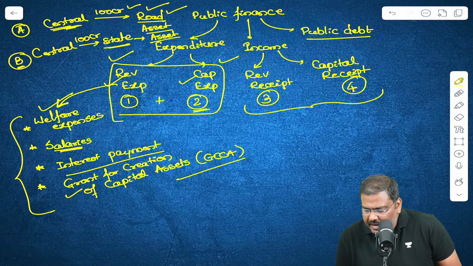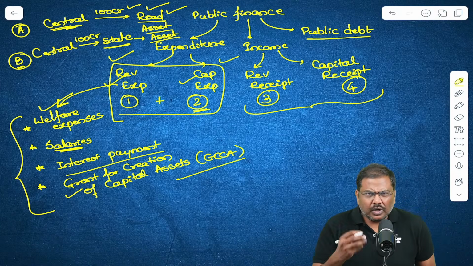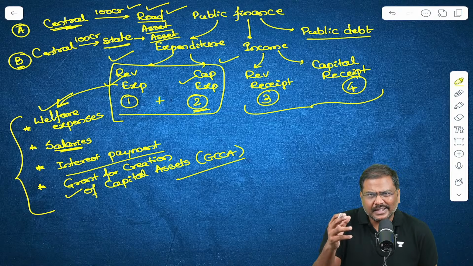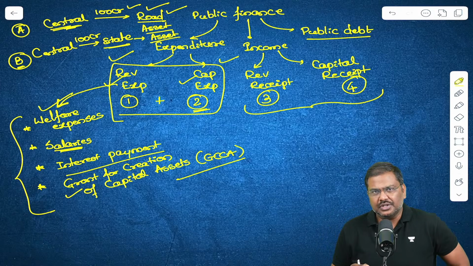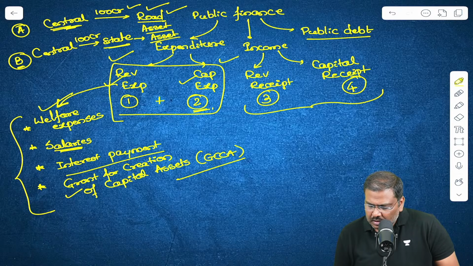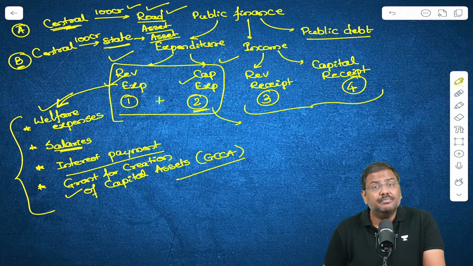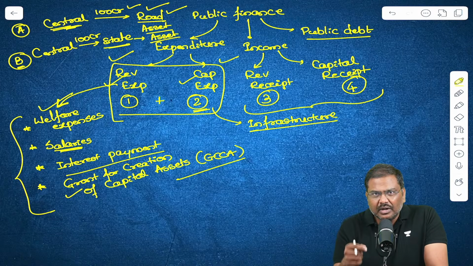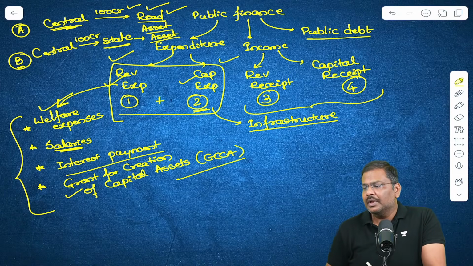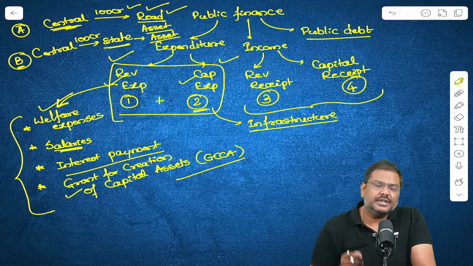What about capital expenditure? What are the components under the capital expenditure? What are the different types of capital expenditures? First one, the expenditure that is incurred by the government for development of infrastructure. For the development of infrastructure, the Government of India will spend money and develop infrastructure.